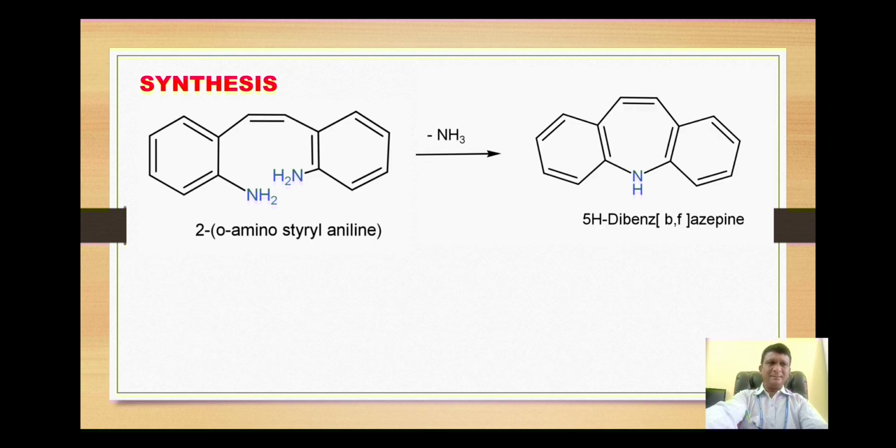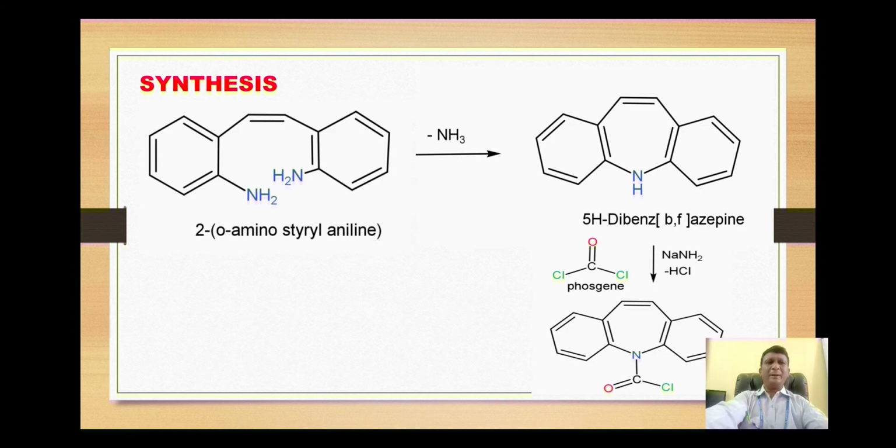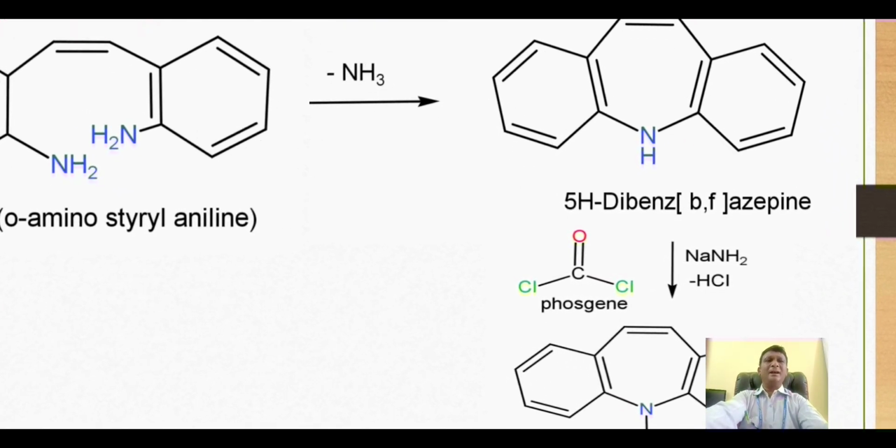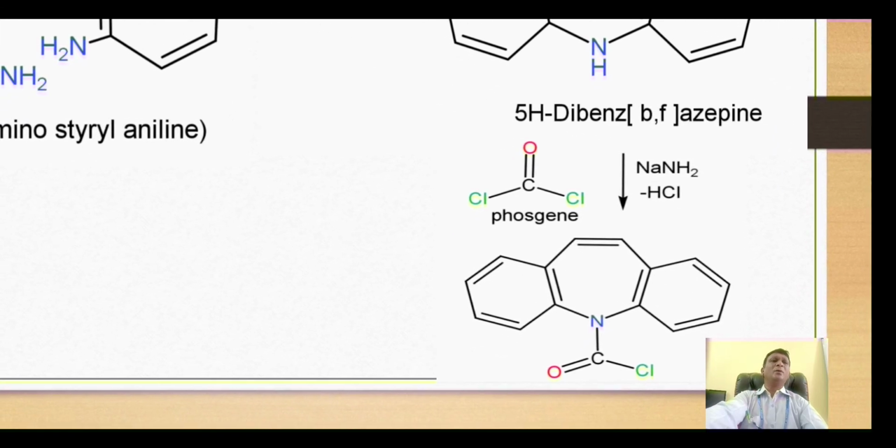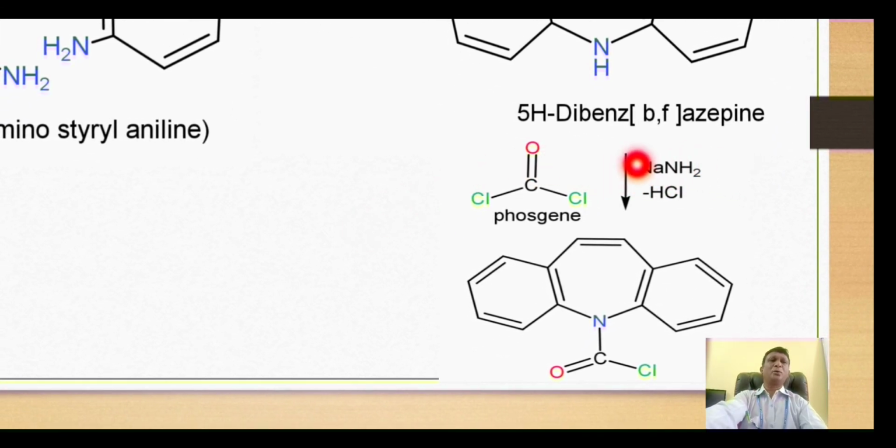So this aniline derivative undergoes cyclization by release of one ammonia molecule. One of the hydrogens on this amino group may combine with another amino group to form the ammonia, which is liberated out from here, and thus we have a bond between this carbon and this nitrogen. So this gives us the cyclized product. In this case it is dibenzoazepine ring. This dibenzoazepine ring is then treated with phosgene in presence of sodium amide.